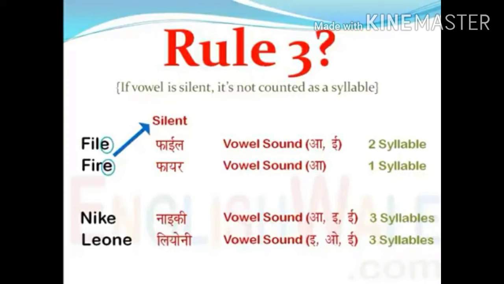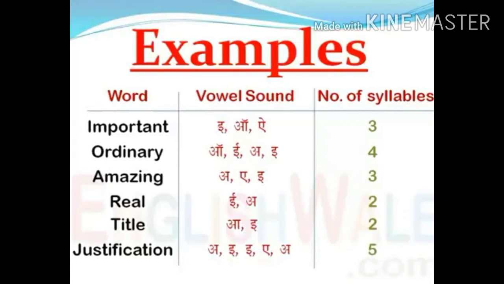If a vowel is silent, it is not counted as a syllable. Suppose we'll say fire, file, or sign. In these words, you cannot hear a hidden syllable. There is a vowel that doesn't create any sound. This vowel is silent. Okay, like hide or side, you can hear H, I and E. There are two vowels, but it creates a single sound. It has only one syllable. So if a vowel sound is silent, it is not counted.